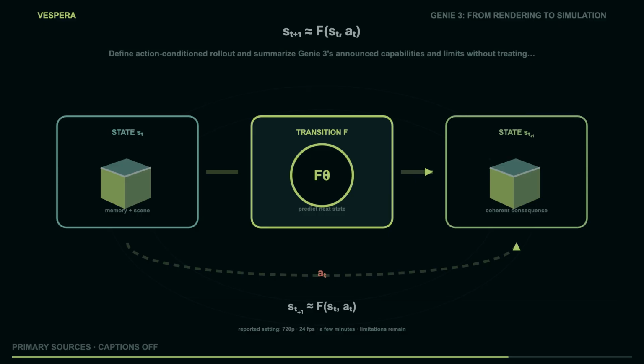In a continuation task, the condition can be a prompt and a preceding frame sequence. The system is judged on plausible appearance and temporal coherence. In an action loop, the next output depends on an explicit intervention. The viewer or agent can test whether a bridge remains where it was after turning around, whether an object responds consistently to a push, and whether an event can be induced rather than merely displayed once.